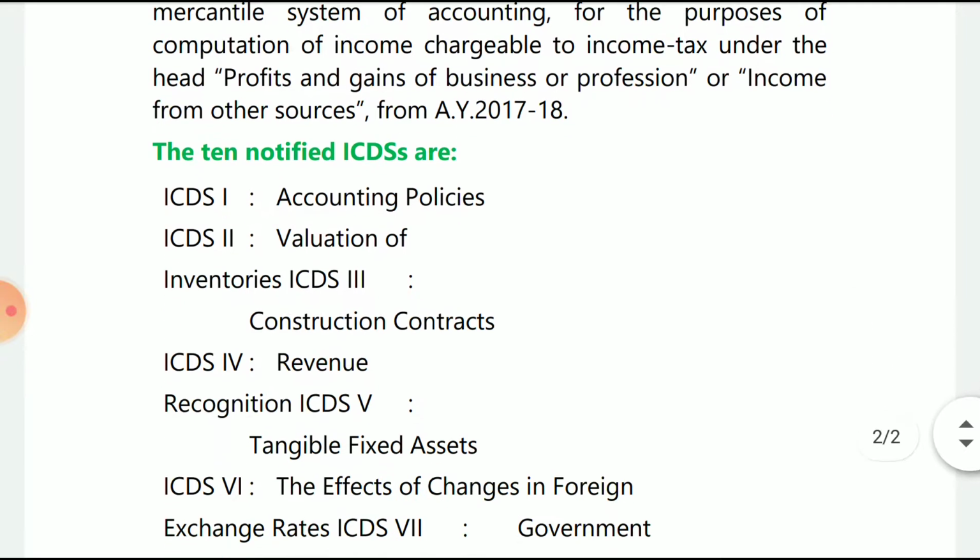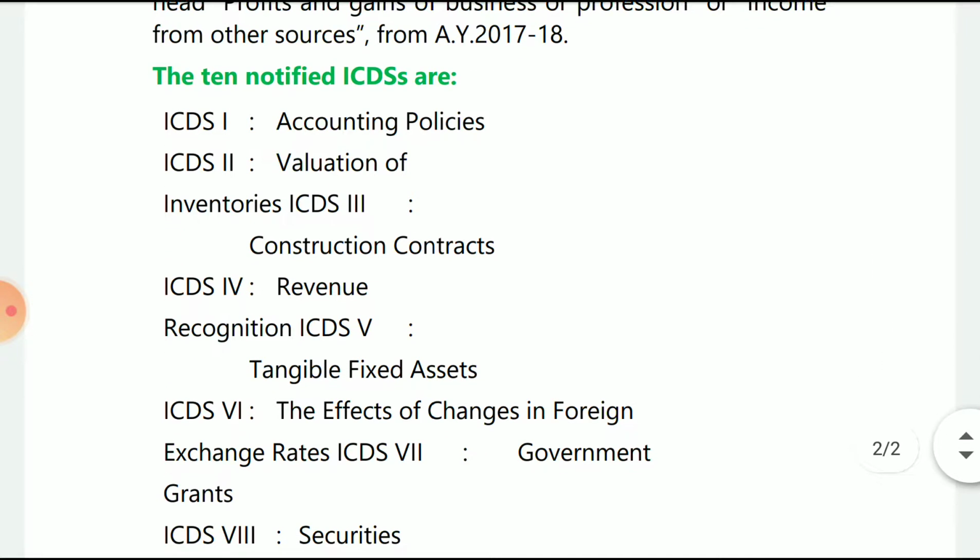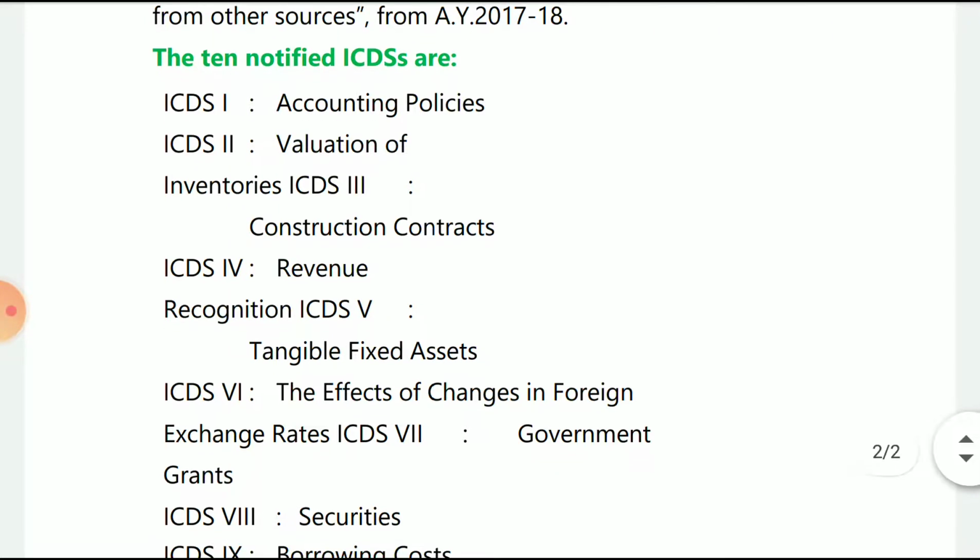The 10 notified ICDs are: ICD 1, accounting policies. Those accounting policies should be present while calculating the income from business and profession and income from other sources, right? We use the mercantile system, and for the mercantile system ICD 1 accounting policies should be present.